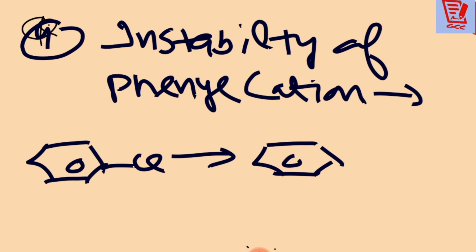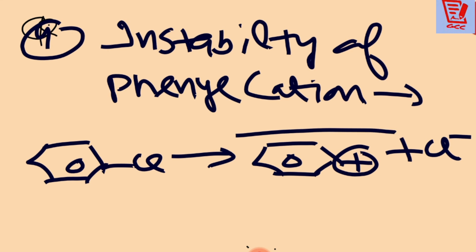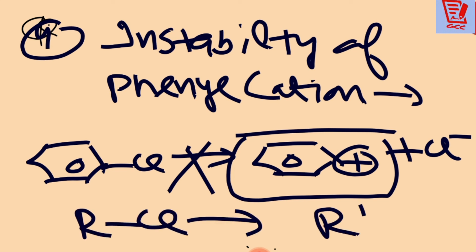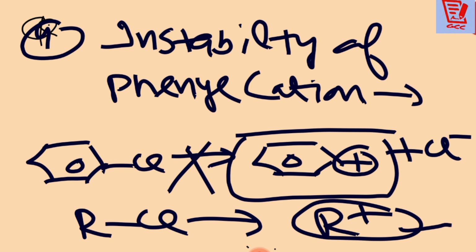There is a formation of like this way, plus Cl negative, but I will tell you this phenyl cation is not resonance stabilized. Clear? So that is why it is not possible. But in the RCl here we are getting R positive. This is the simple carbocation which is more stable than the phenyl cation.